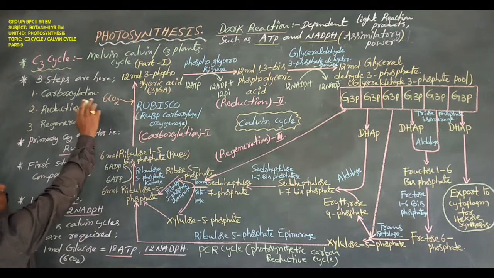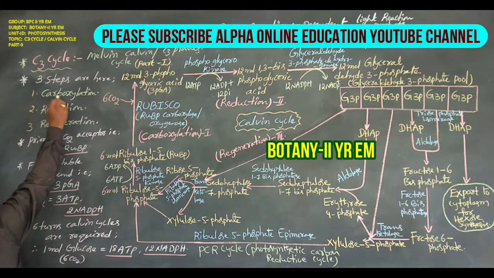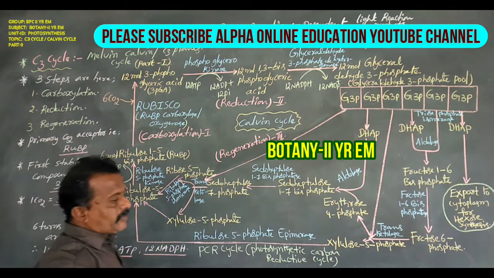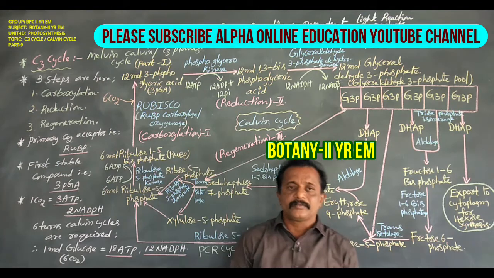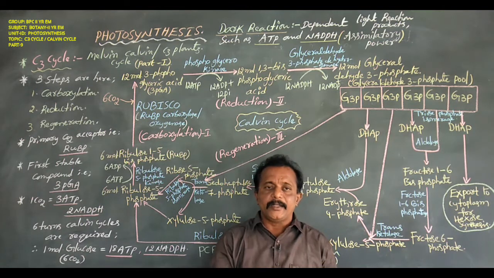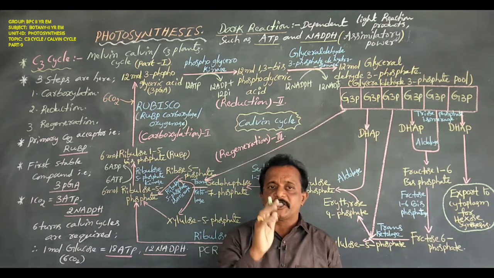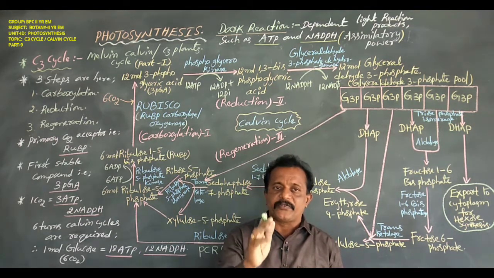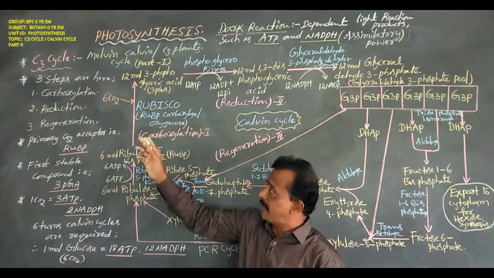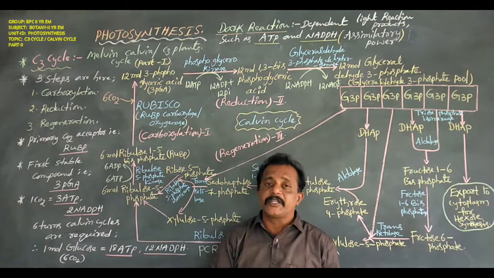The C3 cycle or Melvin Calvin cycle has 3 steps. The first step is carboxylation, the second step is reduction, and the third step is regeneration. So the C3 cycle involves 3 stages or phases: first, carboxylation; second, reduction; third, regeneration.